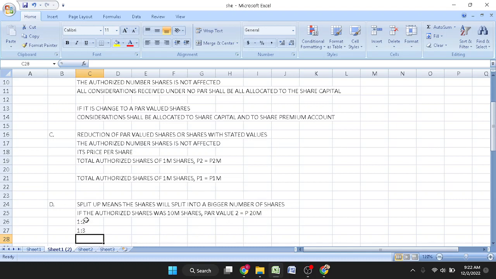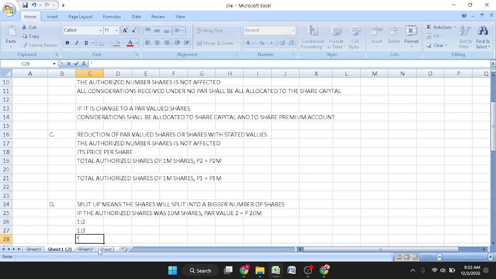So if we split it up under this condition of 1:2 and 1:3, that means that for every 1 share, it will be converted or split into 2.